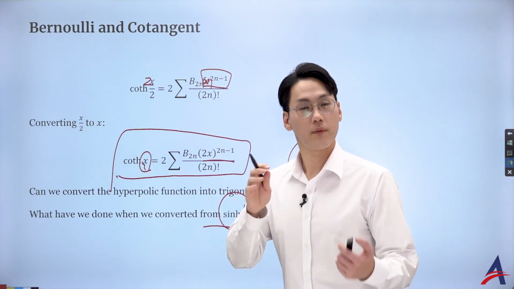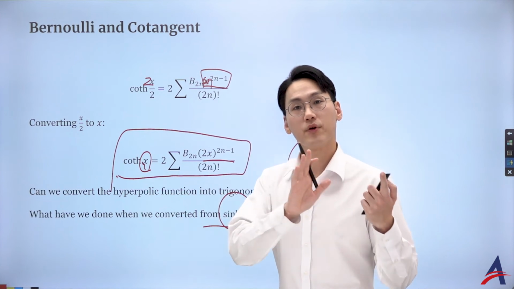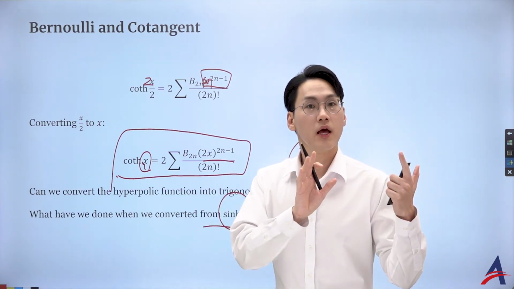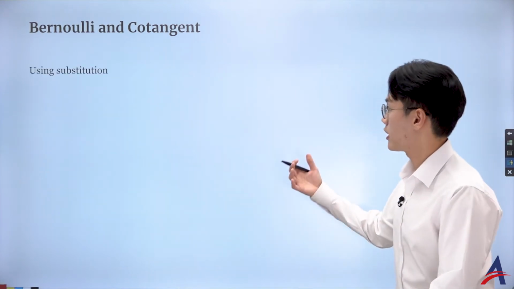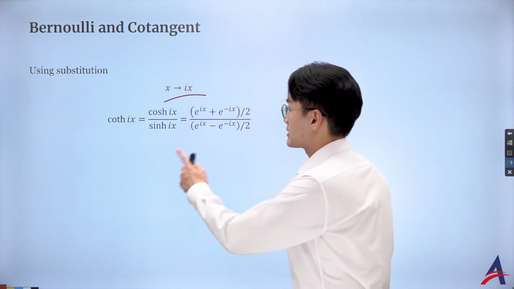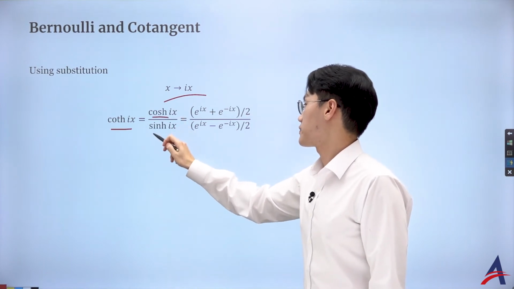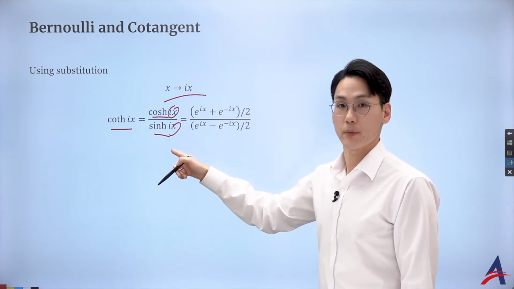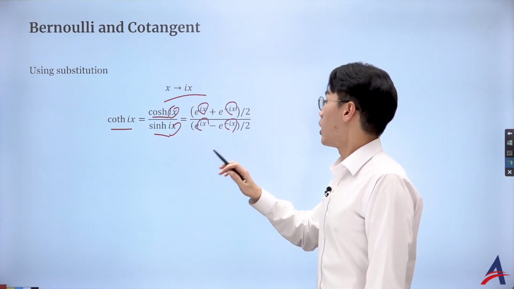Just like we saw from the hyperbolic cosine to cosine, and hyperbolic sine to sine, I want to do the substitution with the ix and see if I can convert again from hyperbolic cotangent into cotangent. Let's have a look. So if I make this substitution, this is a hyperbolic cotangent, so that's the hyperbolic cosine over sine with the ix. We already know the definition of a hyperbolic cosine and hyperbolic sine in exponential form, but I'm now replacing with the ix.